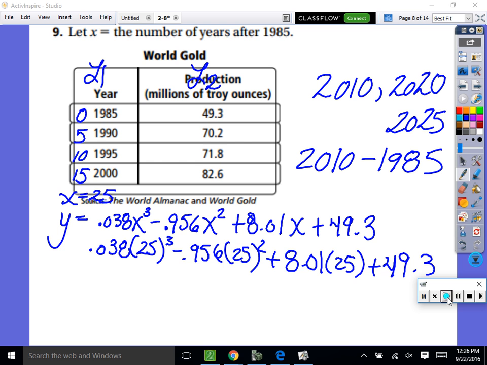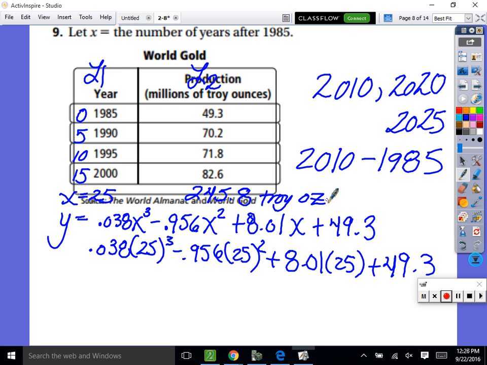Answer? Nobody has it yet? What is it? 245 point. Did other people get that? Sweet, then I believe you. Awesome. So the production will be 245.8 troy ounces.